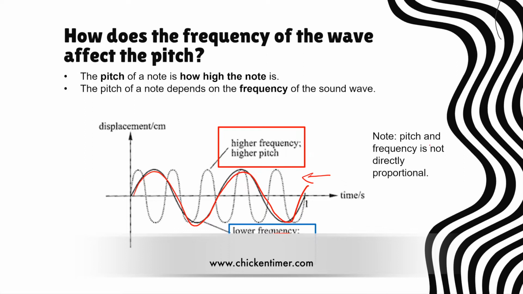So then they are not directly proportional. This means if the frequency increases 2 times, then the pitch will not increase 2 times. So if the frequency doubles, the pitch will not double. It will just increase or decrease if the frequency changes. So if the frequency is reduced by 2 times, the pitch will not reduce by 2 times, because they are not directly proportional.